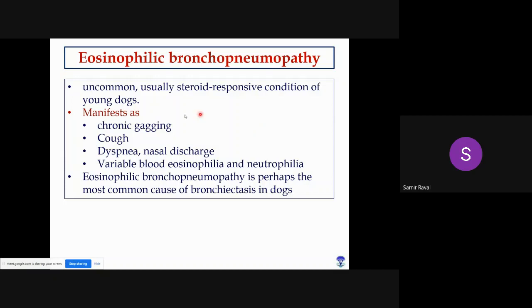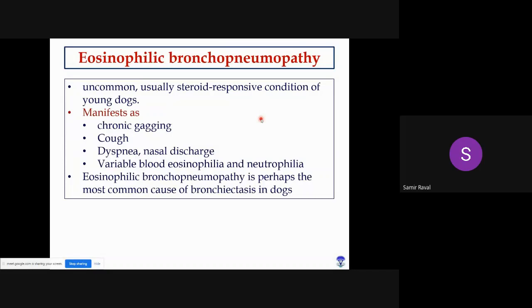Okay. So eosinophilic bronchopneumopathy will manifest as chronic gagging, coughing, difficulty in breathing, nasal discharge, and many a time, if you go for a complete blood count, CBC, what will you find? You will find an increased number of eosinophils in the circulation. Absolute numbers of eosinophils will be increased along with the neutrophil count. Right, so both neutrophils and eosinophils are increased in the circulation. Eosinophilic bronchopneumopathy is perhaps the most common cause of bronchiectasis in dogs.